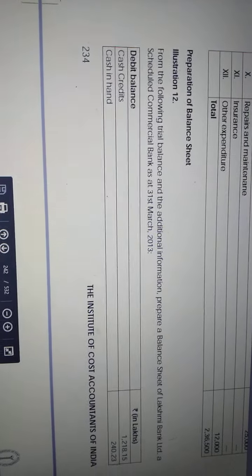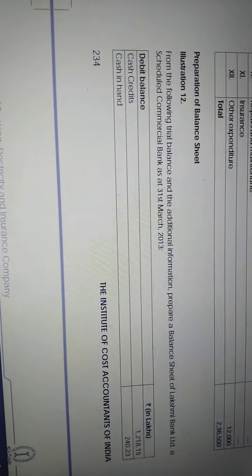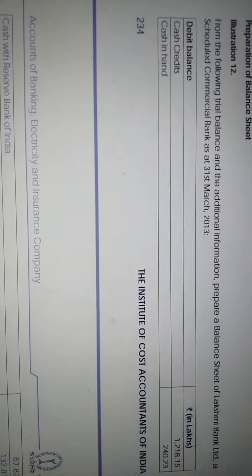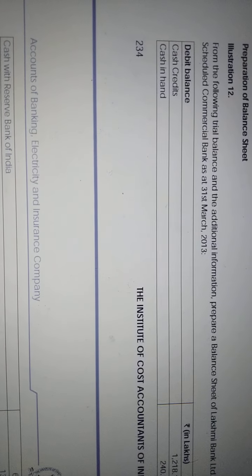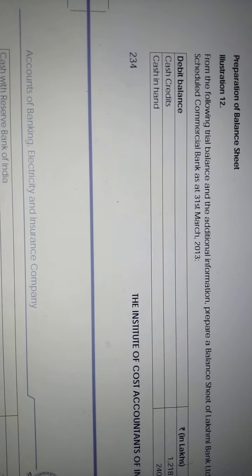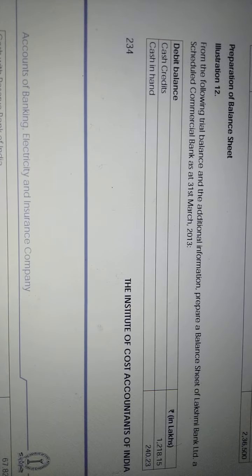Under the debit balance, normally asset or expenses is your debit balance. So under the debit balance, the first thing given is cash credit. What is the amount? 1218.15 lakhs. Cash credit debit balance means what? It is a loan provided by the bank. Loan should be presented under the advances.